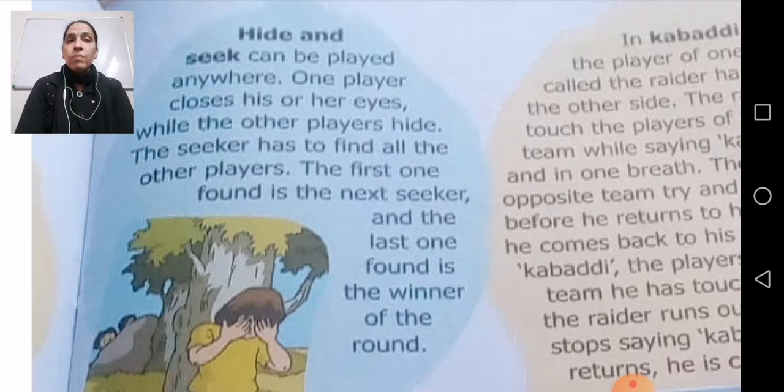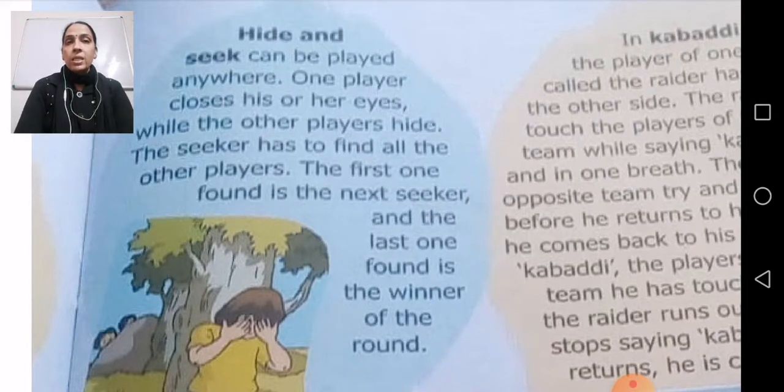Now the first one found is the next seeker, and the last one found is the winner of the round. So this hide and seek game is played in rounds: round 1, round 2, round 3. As many times as the seeker will close his or her eyes, that will become that many rounds.